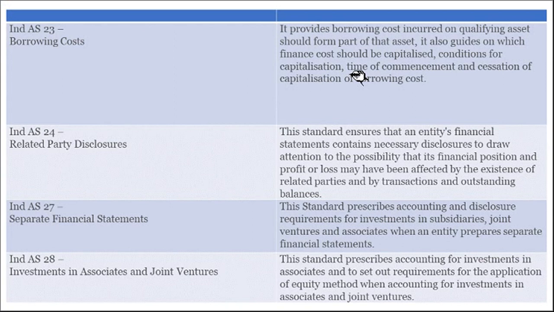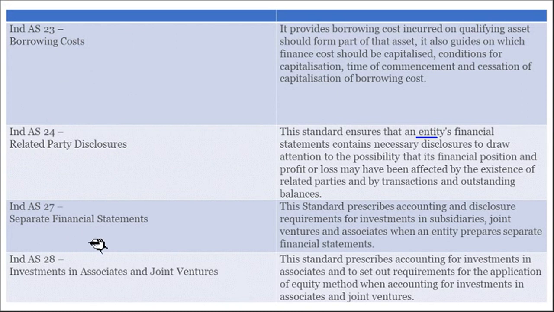Accounting Standard 24, Related Party Disclosure. An entity's financial statements contain necessary disclosure to draw attention to the possibility that its financial position, profit and loss may have been affected by the existence of related parties and by transactions and outstanding balances. So if our company is related to another company and we have many transactions, then we have to disclose that in the financial statements, because definitely it will affect the profitability or financial standing of our company. So related party disclosure will be dealt by Accounting Standard 24.